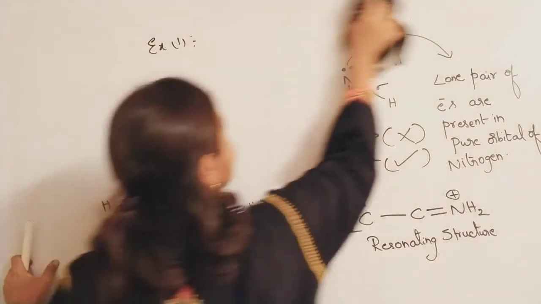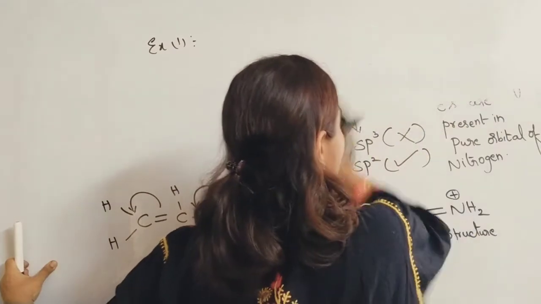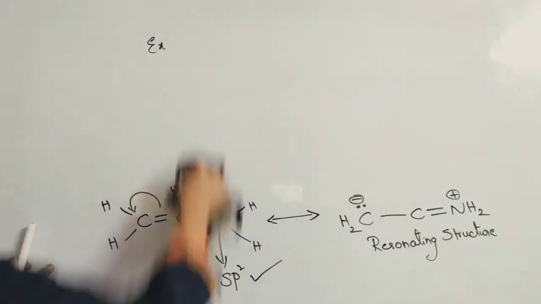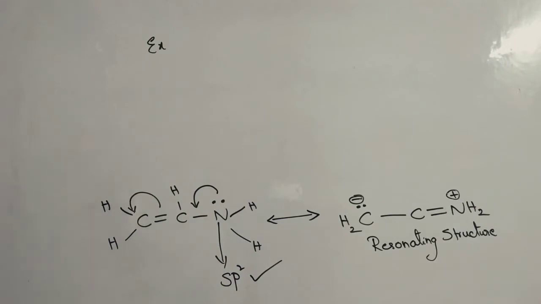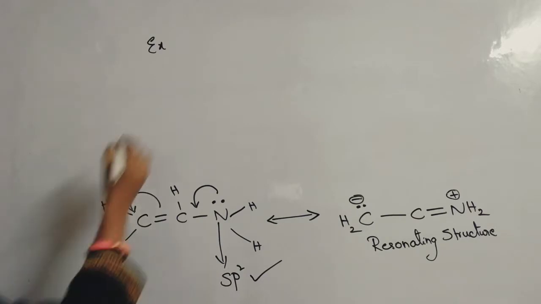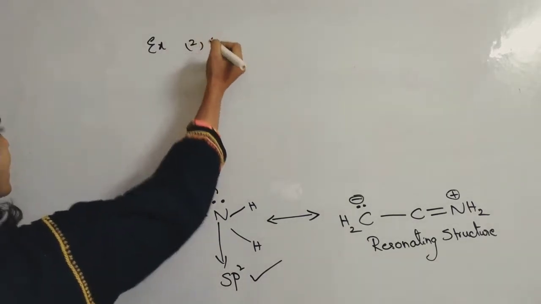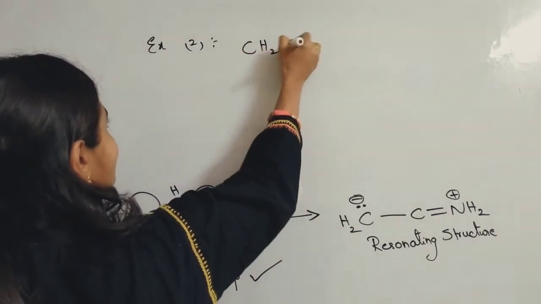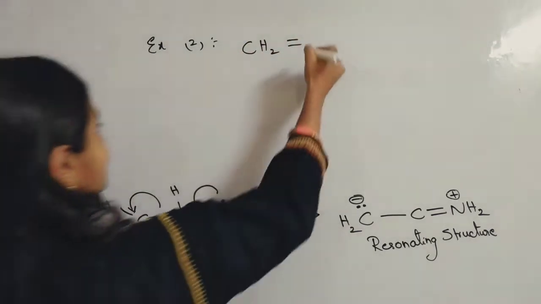We'll check with another example. So, second example: please pause the video and note down everything, so that you will understand what I am explaining on the board. So consider the following example. Example 2, from the textbook, I am writing CH2 double bond CH single bond